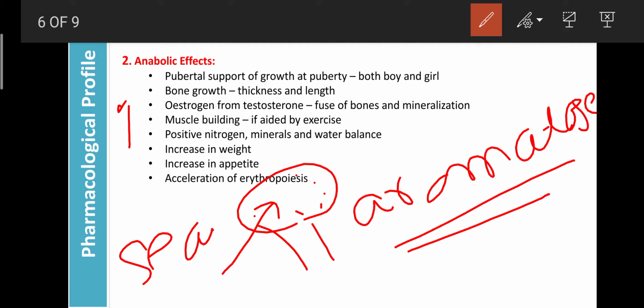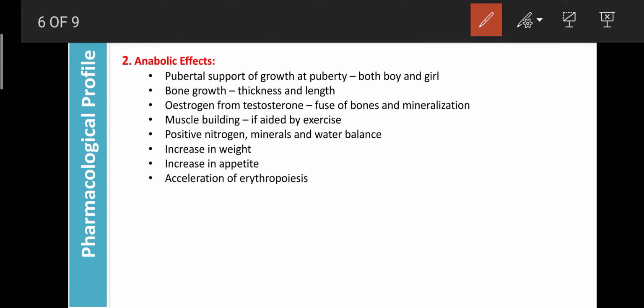So this enzyme converts testosterone into estrogens. The next one is the androgens. They also play an important role in muscle building. During exercise, if the testosterone secretion is more, due to more oxygen supply to the brain, the muscles can be built more by enhancing the synthesis of protein in the muscle by